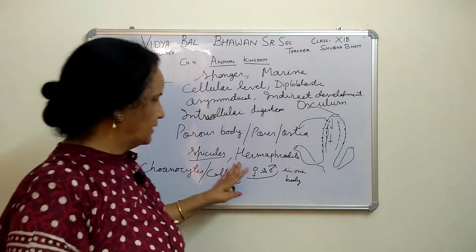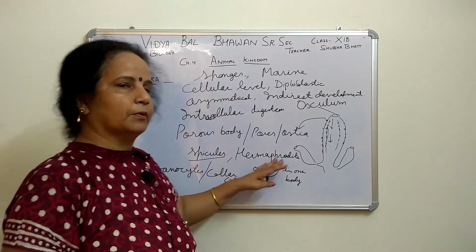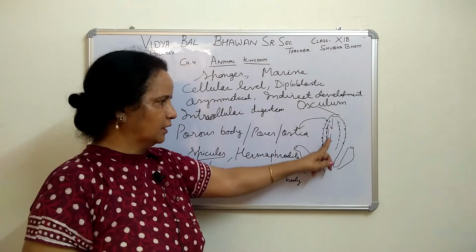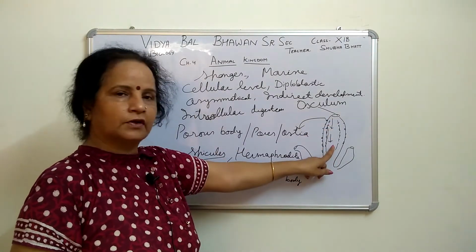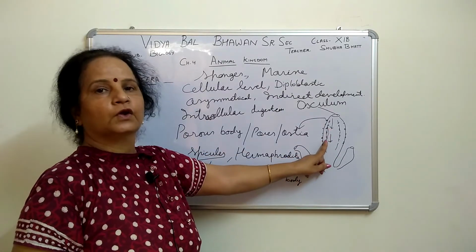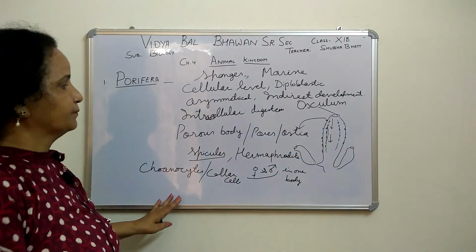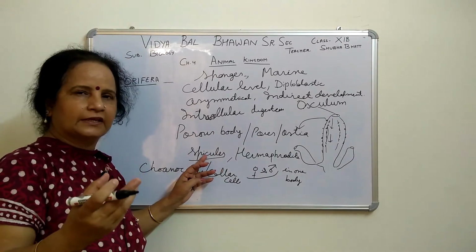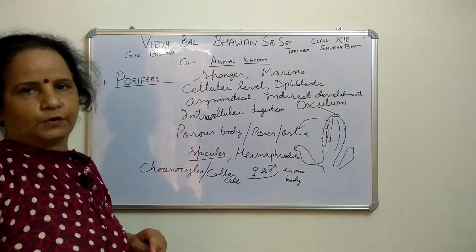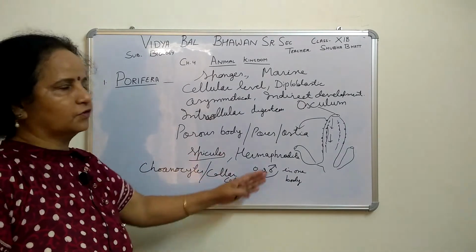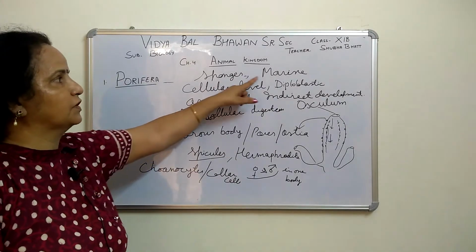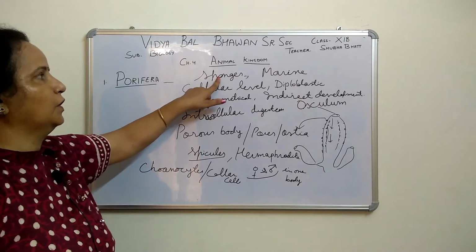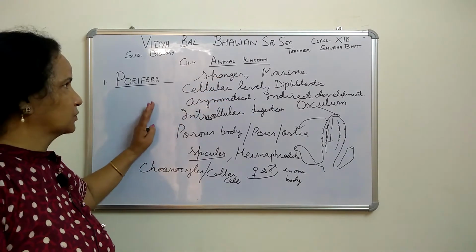Asymmetrical. Male and female both are present in one body, that is called hermaphrodite. Now then, choanocytes, special cells, are present on the inner wall of this canal, and the wall is lined with choanocyte cells. The spicule skeleton is made up of calcium carbonate, fibers like thorns or spikes. These are called spicules, which give strength to the body, and these are marine. Commonly these Porifera organisms are called sponges. So this is about the Porifera.